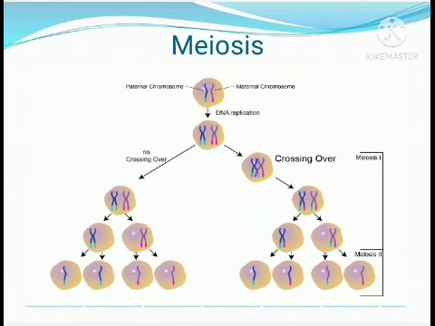In meiosis 2, in prophase, the chromosomes begin to condense, the nuclear membrane dissolves and the spindle fibers form. In metaphase 2, spindle fibers attach to the chromosomes, and the chromosomes line up at the center of the cell. Only 23 chromosomes come up, and spindle fibers attach to the centromere. In anaphase, the sister chromatids move to the two poles and get separated.